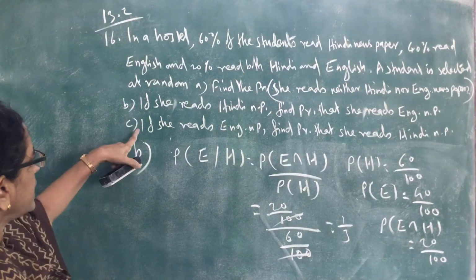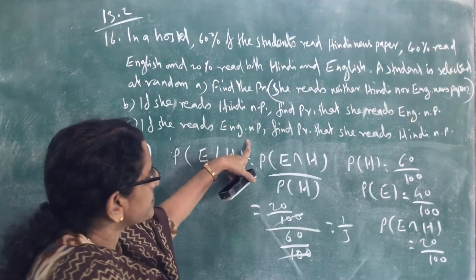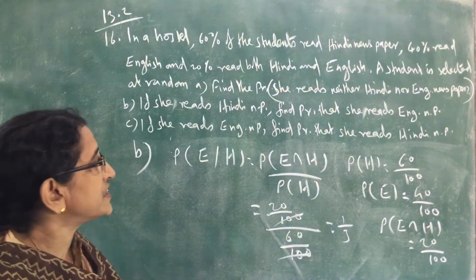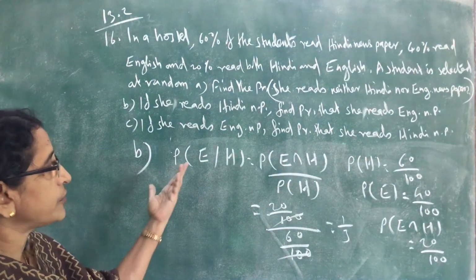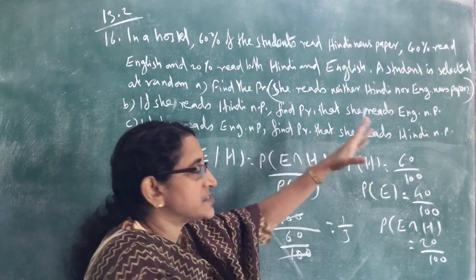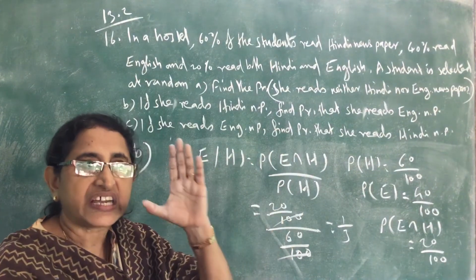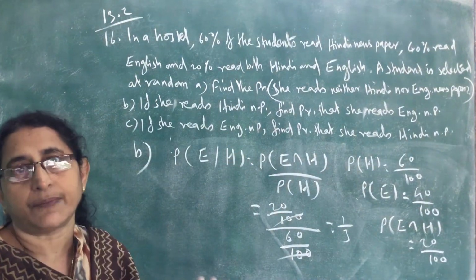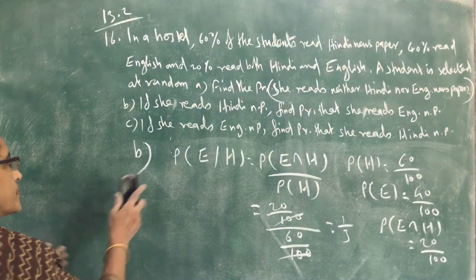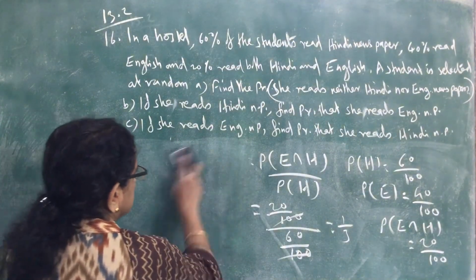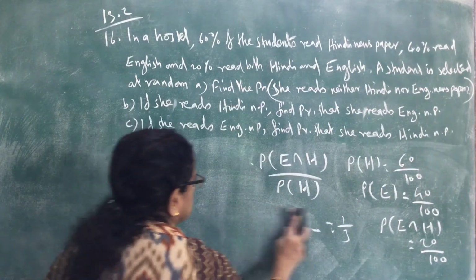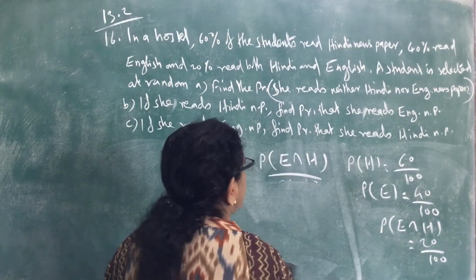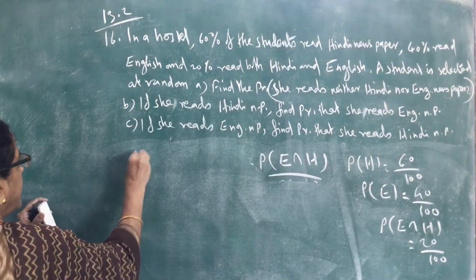Now, if she reads an English newspaper, find the probability that she reads a Hindi newspaper. So we want to find the probability of H given E. This is a conditional probability where the given event is that she reads English.